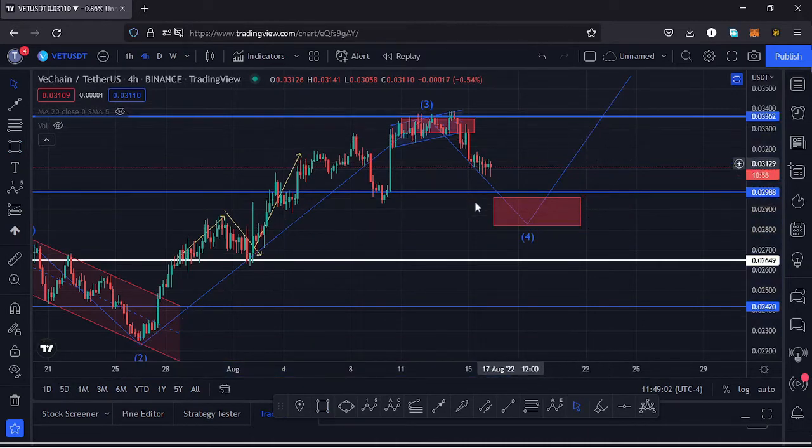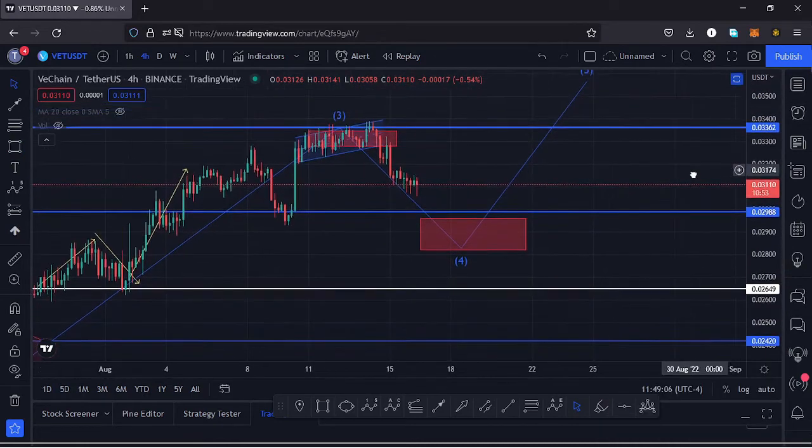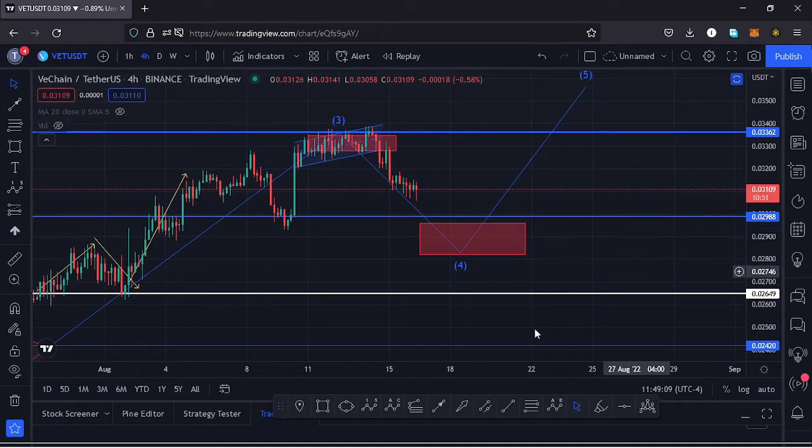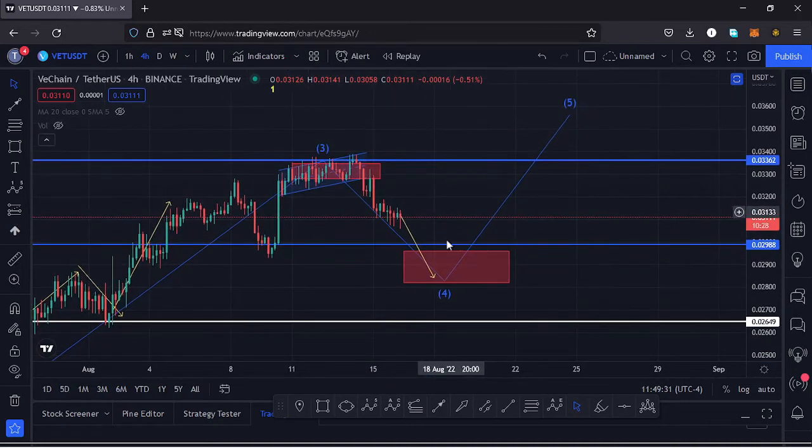So it's possible that we might continue seeing lower prices here on the Vechain chart if Vechain continues to respect the Elliott waves. So I expect to see lower prices. We lose that key area of support at around the $0.029 mark, and we maximize our red target area for that wave 4 to the lower side. Once we have maximized our red target area, then I can expect a very nice reversal to the upside, and that movement is what will be forming our wave 5. Once we complete the formation of our wave 5, then we can name that as a higher Elliott wave count 1.